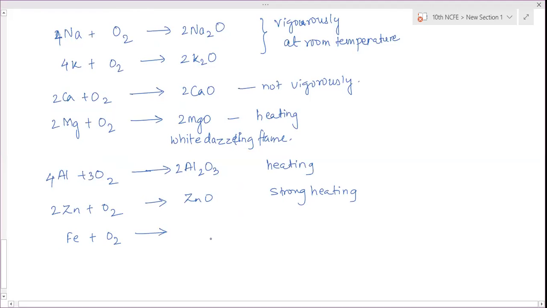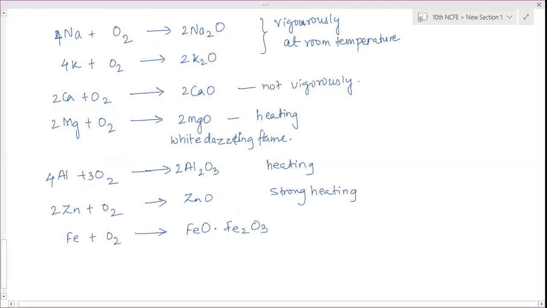But when we sprinkle iron filings, that is very fine dust of iron, very small thin particles of iron, into a burning burner, they will react with oxygen. Iron shows variable valency, so it will form both oxides, FeO and Fe2O3.